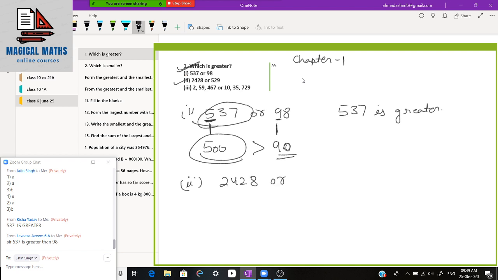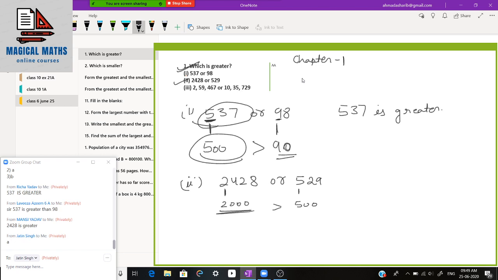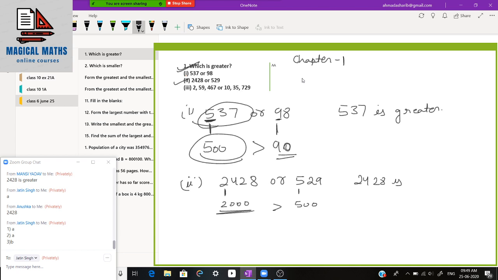So 2428 is greater or 529? Of course, here the place value of 2 is 2000 and the place value of 5 is 500. And 2000 is greater than 500. That is why 2428 is greater. Fine. Third question.